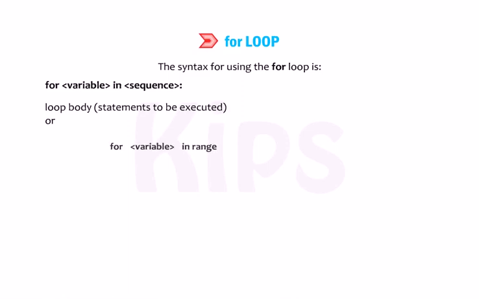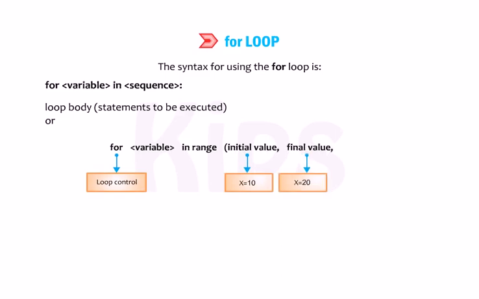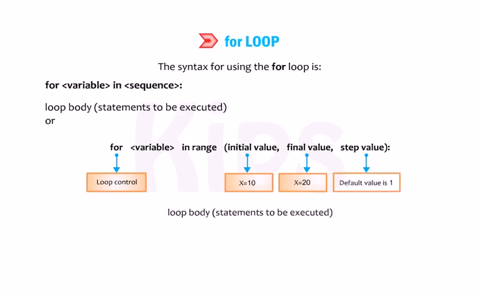Or: for variable in range, for is loop control, initial value x = 10, final value x = 20, step value default value is 1. Loop body statements to be executed.